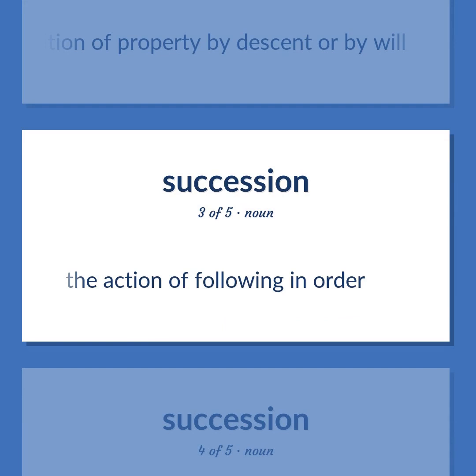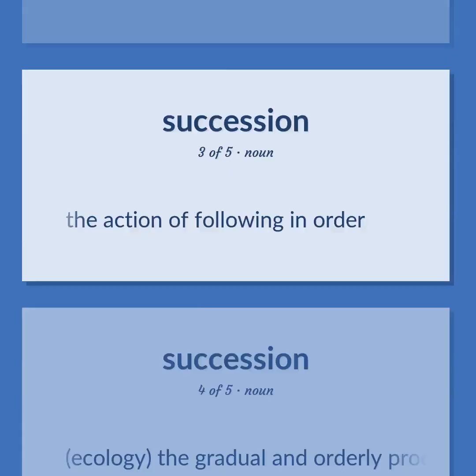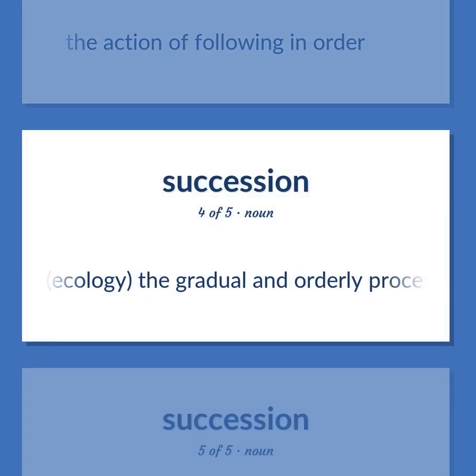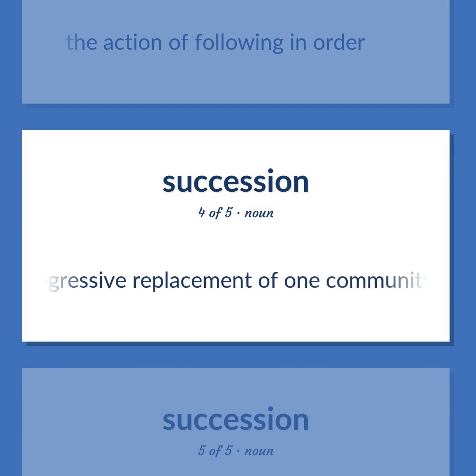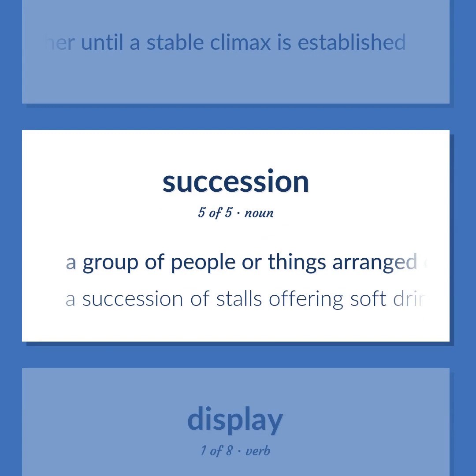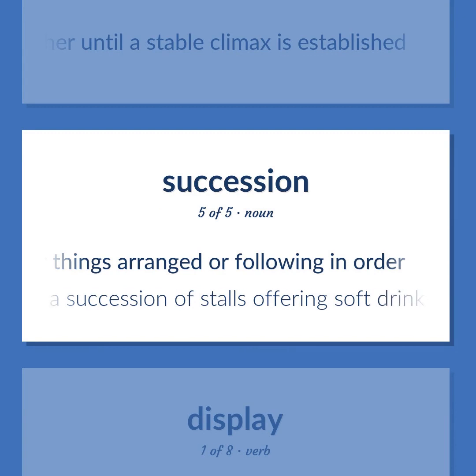The action of following in order. Ecology. The gradual and orderly process of change in an ecosystem brought about by the progressive replacement of one community by another until a stable climax is established. A group of people or things arranged or following in order. A succession of stalls offering soft drinks.